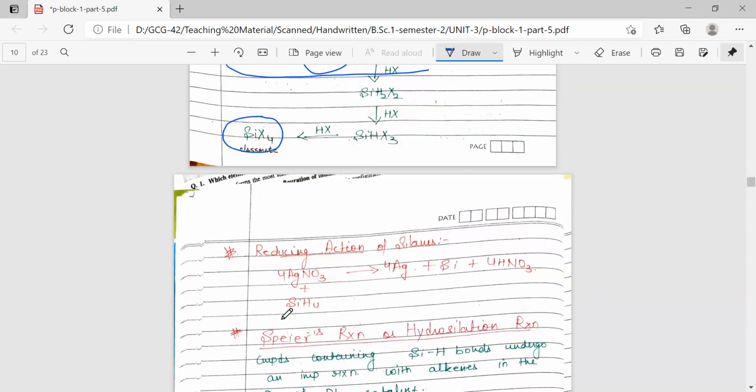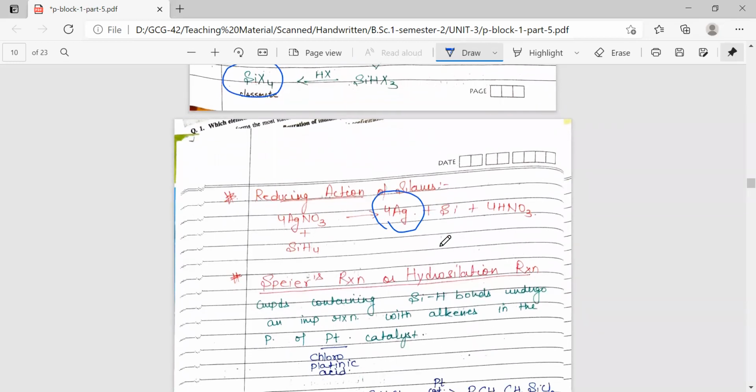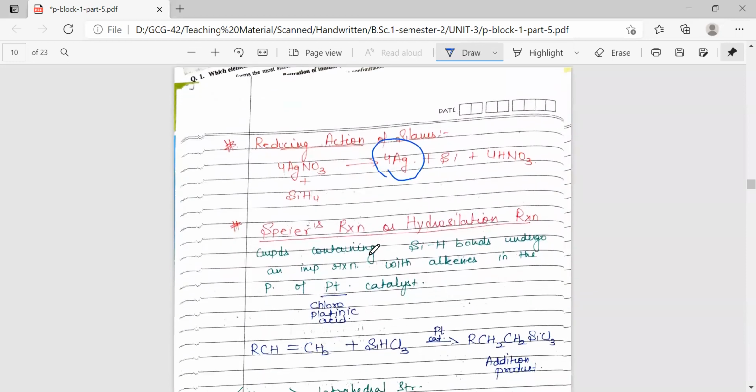Next, we can use these silanes as reducing agents. They can easily reduce silver nitrate to the pure metal, that is silver, with the formation of HNO3. So these silanes can be used as reducing agents.